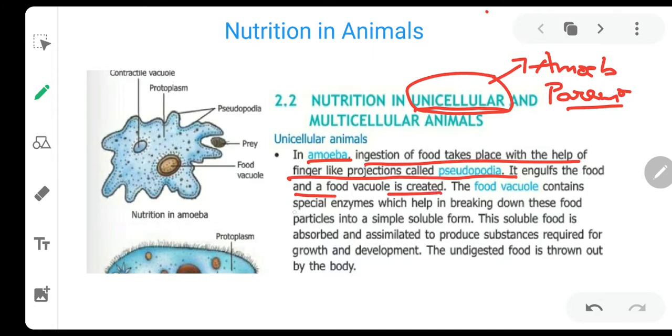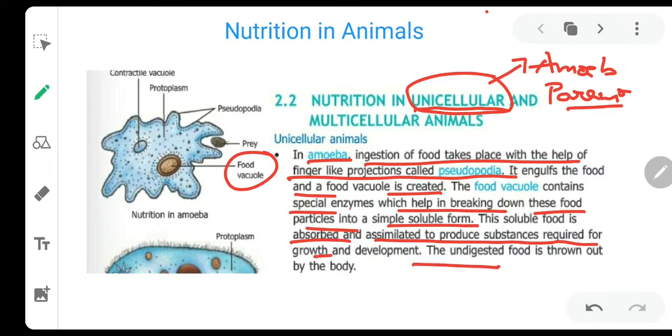The food vacuole contains special enzymes that help in breaking down the food particles into a simpler form. So ingestion is there, digestion is there, absorption is there. Then the food is absorbed and assimilated to produce the substances required for growth and development. And then through another part, egestion takes place.